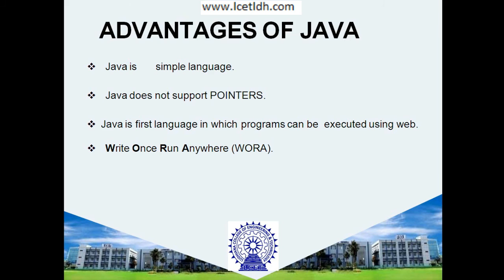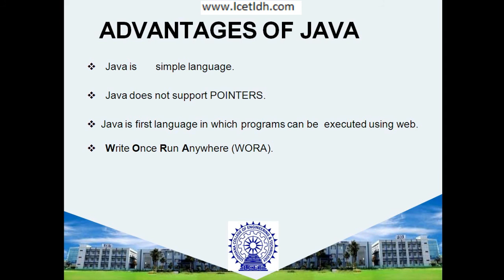Moving to the next, we have the advantages of Java. Java is a simple language. If you know other languages like C and C++, it would be quite easy for you to implement Java programs. It doesn't support pointers. Pointers are basically the reference variables we use in C and C++. They aren't supported by Java.